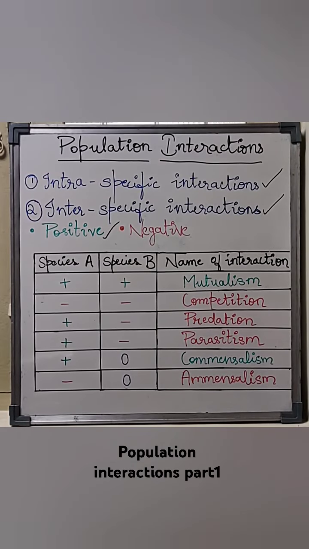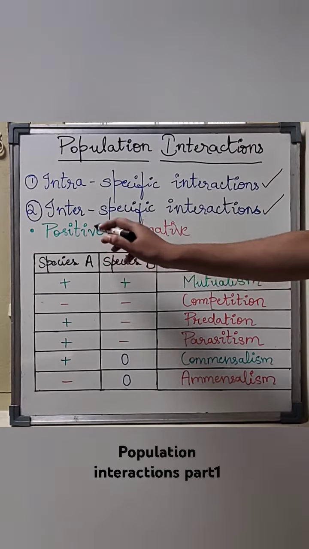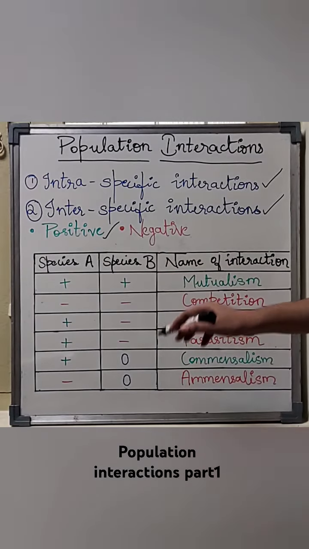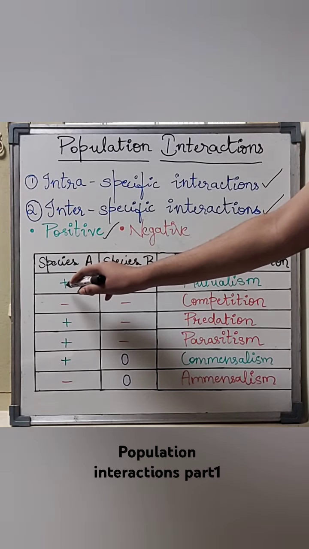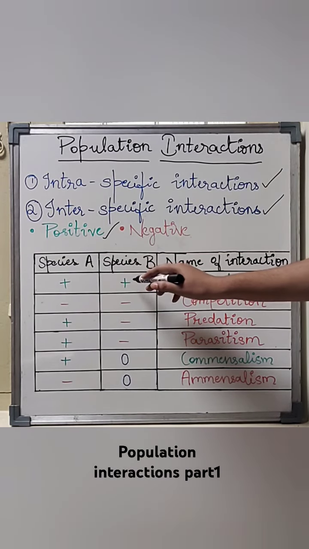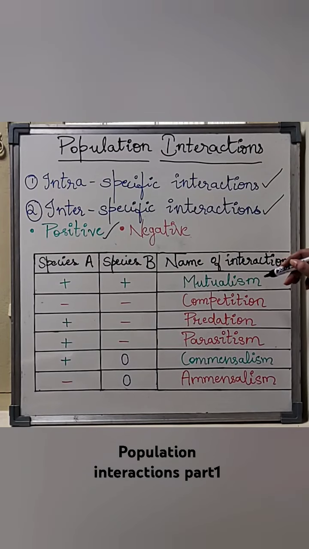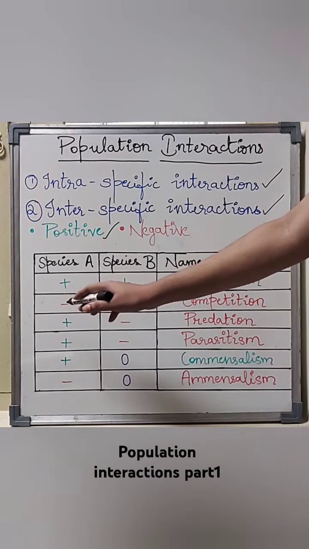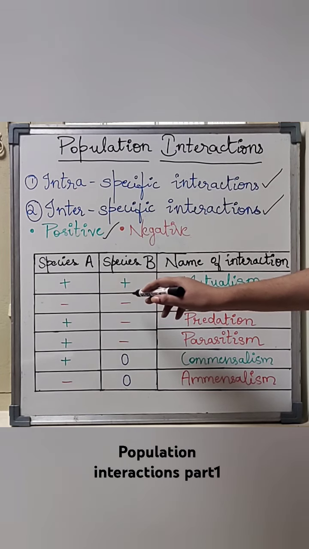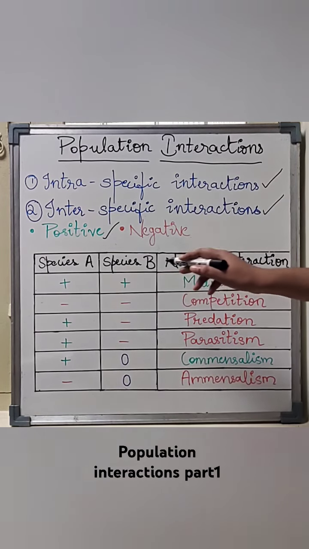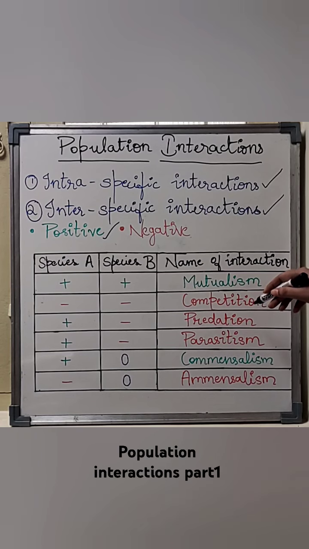Let us now learn the different types of interactions with the help of this table. We have taken species A in column 1 and species B in column 2 and the type of interactions that they are undergoing. First one, where species A is benefited and species B is also benefited, which we call mutualism. Here you simply see a give and take policy. Second type of interaction is where species A is harmed as well as species B is harmed. Maybe a fight is going on between them for some resource. Yes, this type of interaction we call competition, where both of these species are hurt.